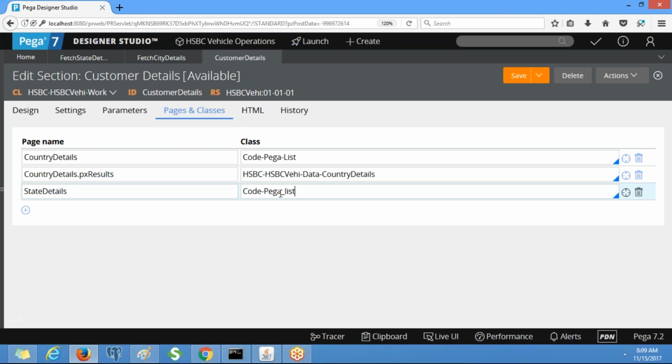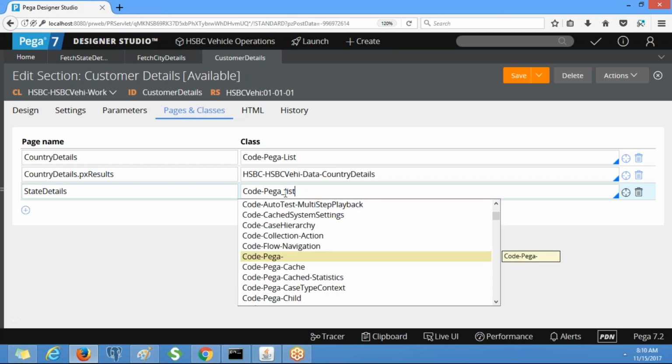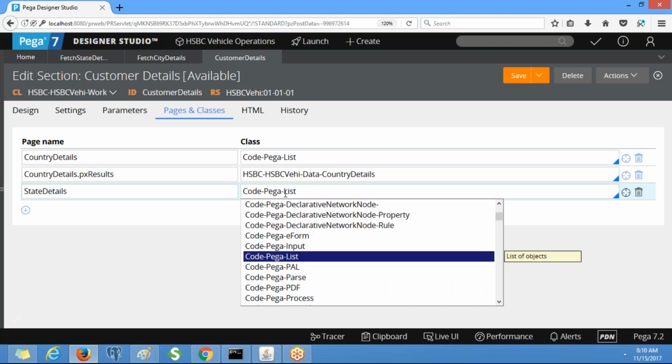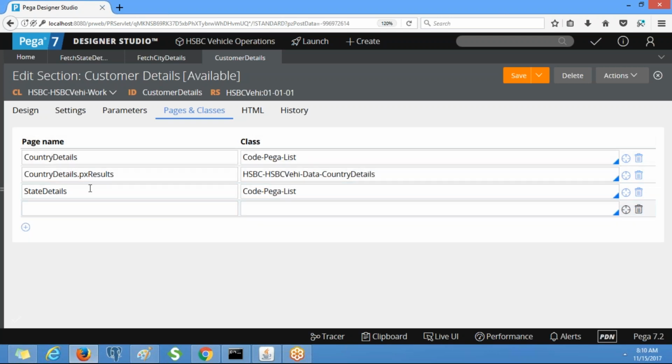In parallel, you note down the steps also. Now you tell me, state details dot pxResults. If you want, you can run that activity alone and check the clipboard structure.